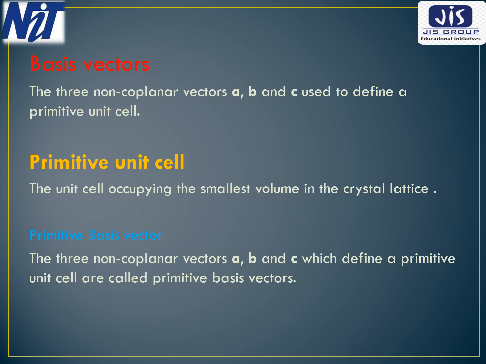Now the next thing is primitive basis vectors. The primitive basis vectors are the three non-coplanar vectors a, b, and c which define a primitive unit cell, as shown in the diagram.